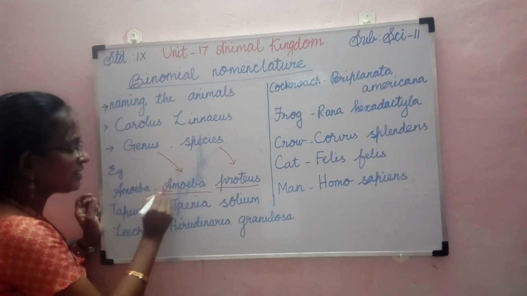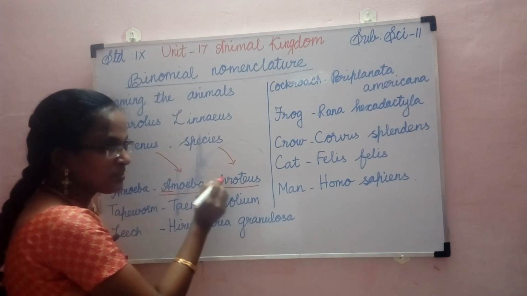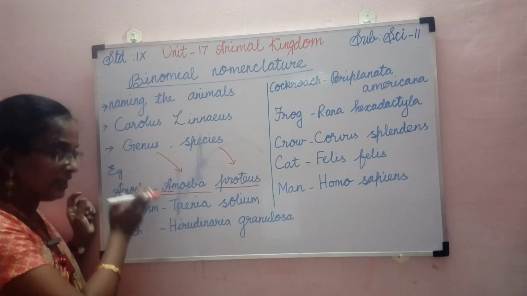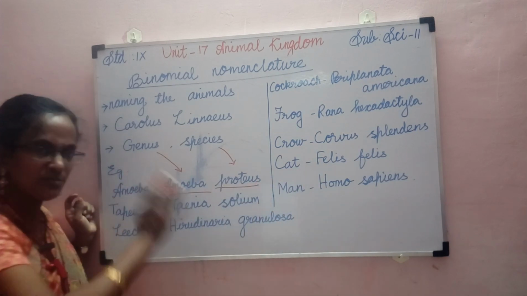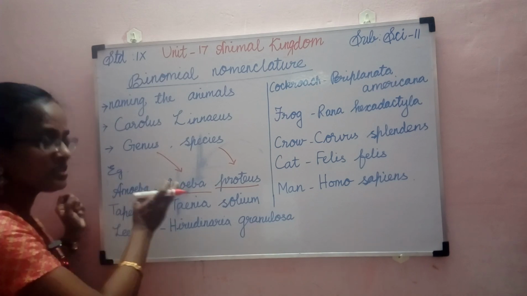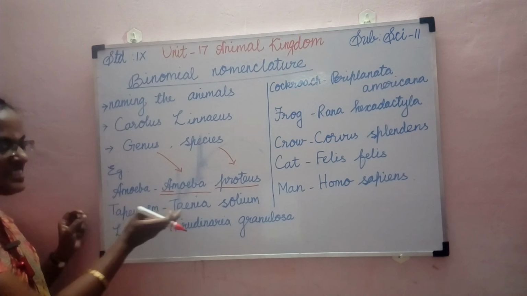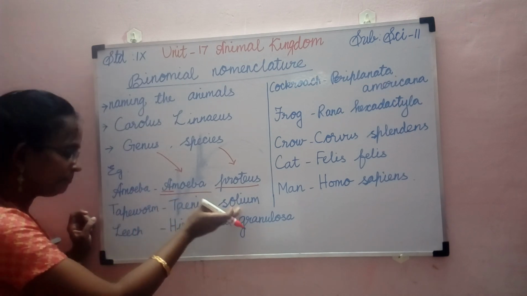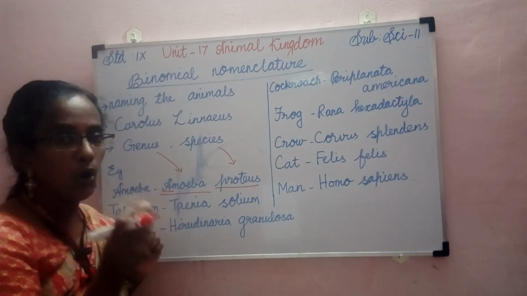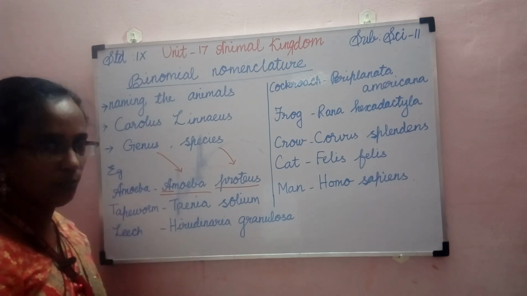The first letter in the genus name must be written in caps, and all other letters must be in small letter. The binomial name of tapeworm is Taenia solium. And this tapeworm is nothing but a small worm which lives in the intestine of human beings.